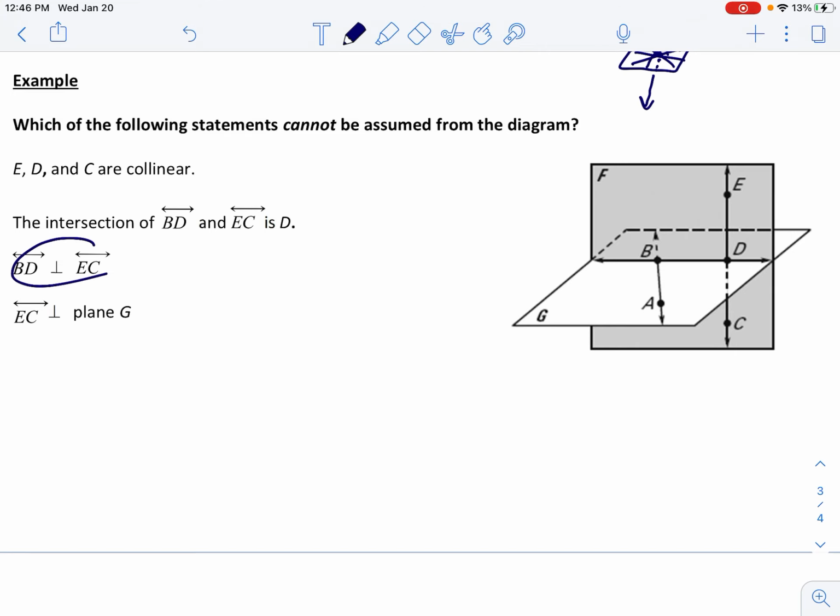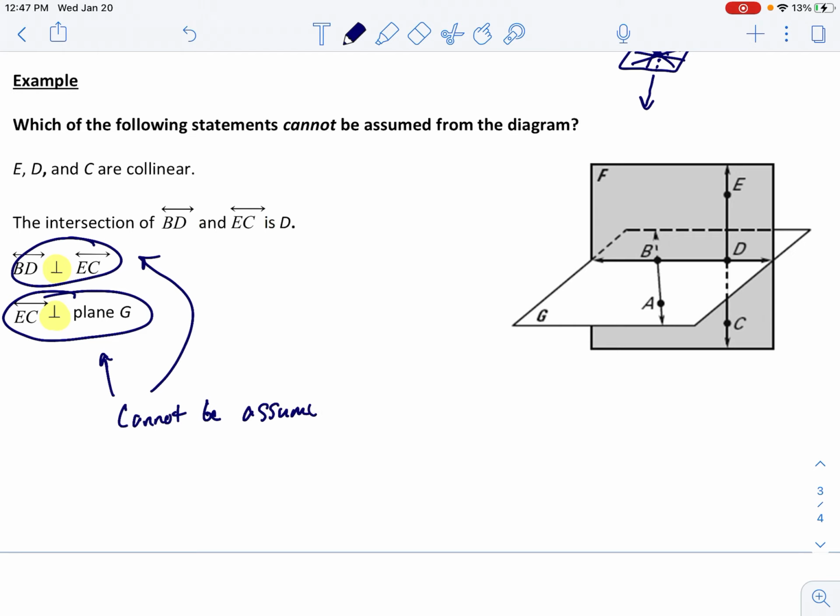So this one and this one. I'm going to mark both of them. And the big thing here is this marking the perpendicular. In order to be perpendicular, we would need to have a right angle. So in both these situations, we would need to have a right angle marking where they say the intersection is. Obviously, I've drawn it in right now, but what they gave us were things that could not be assumed. So these two right here cannot be assumed because we cannot assume anything about size or measure when it comes to our geometric figures.